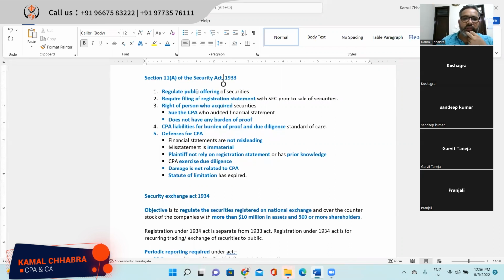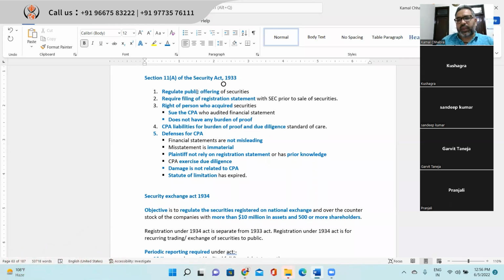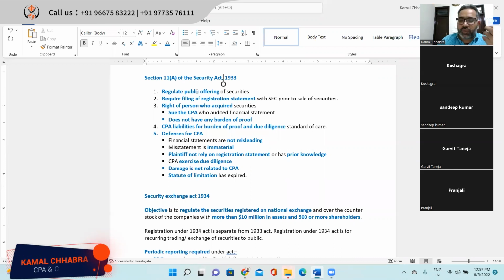Third is the right of a person who acquired security. So when you are issuing an IPO and some general public has acquired shares in the IPO, what rights does that individual, or investor, have? If, for example, the financial statement on which that investor has relied has certain misleading or fraudulent information, then that investor has a right. Section 11A gives the investor the right to sue the CPA who has signed the financial statement.